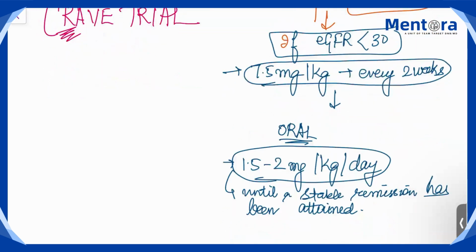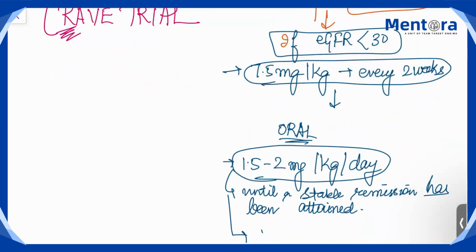Okay. Your WBC counts should be more than 3500 per microliter before giving cyclophosphamide, and your absolute neutrophil count should be more than 1500 per microliter before starting cyclophosphamide.